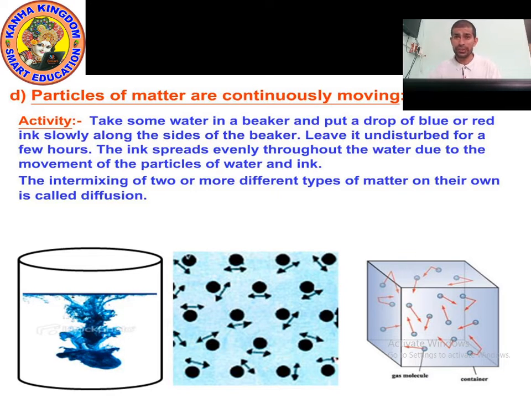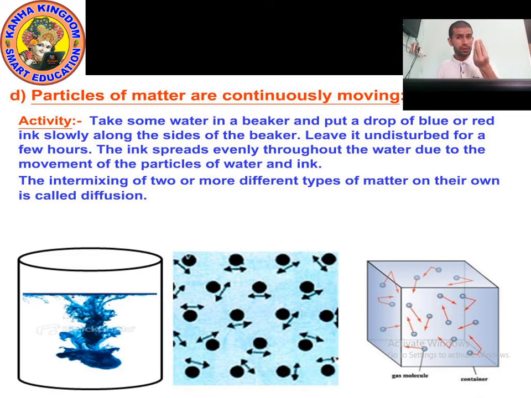So what is diffusion? The intermixing of two or more different types of matter is called diffusion. The intermixing of two or more different types of matter on their own, without disturbing, automatically, is called diffusion.